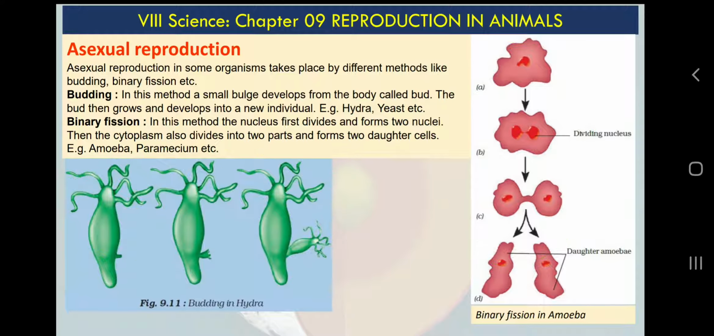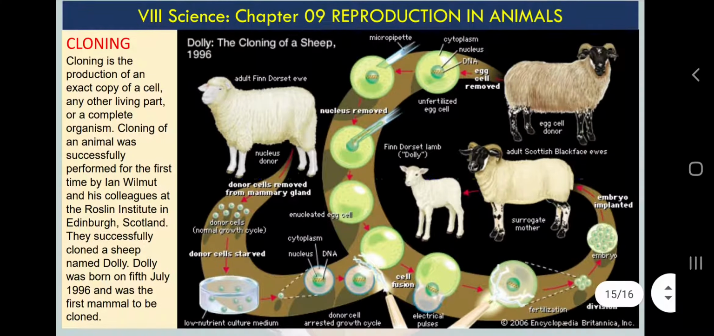And not only in amoeba and paramecium, we have other examples also. For example, hydra and yeast are examples of budding, and amoeba and paramecium are examples of binary fission. Now yeast is a single cell, hydra is multicellular, so budding will be different in both of the creatures. You will learn more in class 9th and 10th.